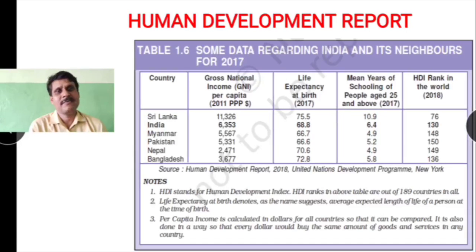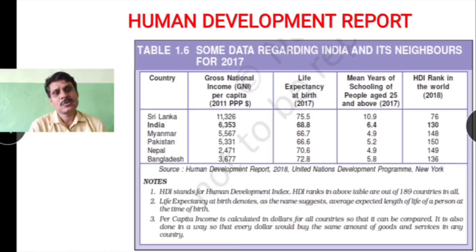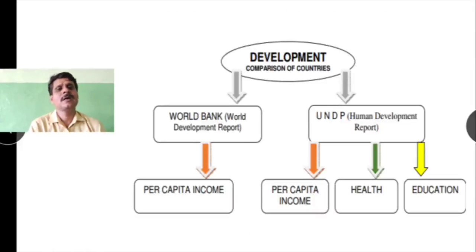Similarly we have Myanmar 148th, Pakistan 150th, Nepal 149th, and Bangladesh 136th. So this is the ranking of our neighbor countries, children. Among all these countries, we can say that Sri Lanka has better performance in terms of the human development index. Okay, so I think, children, this is more comprehensive to understand or compare the development of different countries.